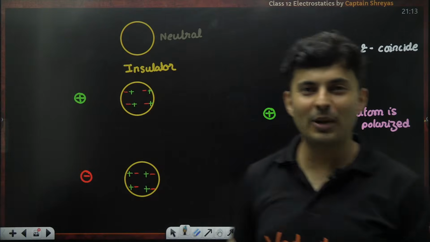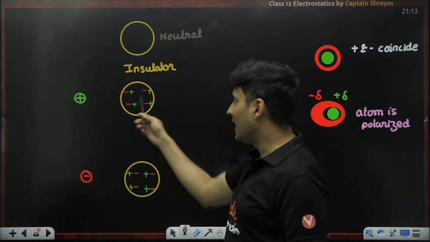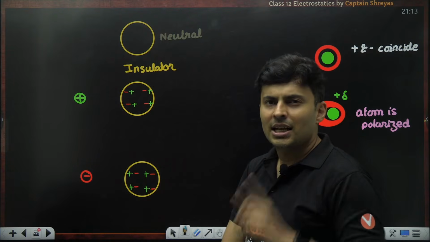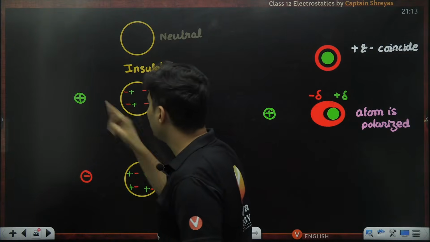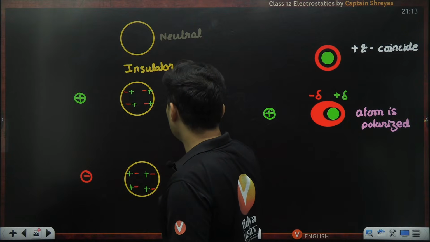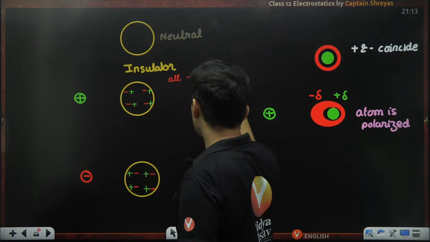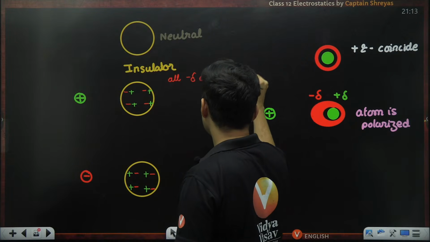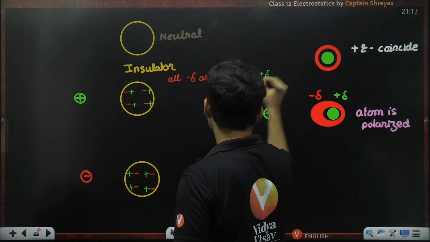What do you think for an insulator? Will it attract or will it repel? Think carefully. Over here, every negative charge is closer to the positive charge. All the negative deltas are closer than the positive deltas.